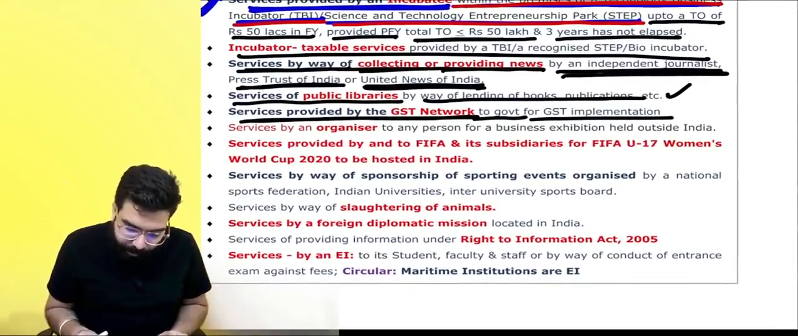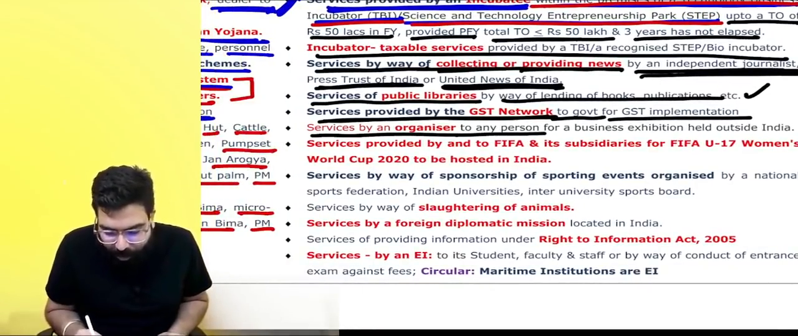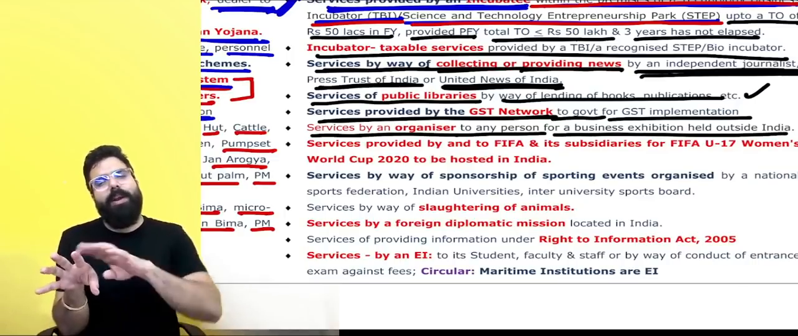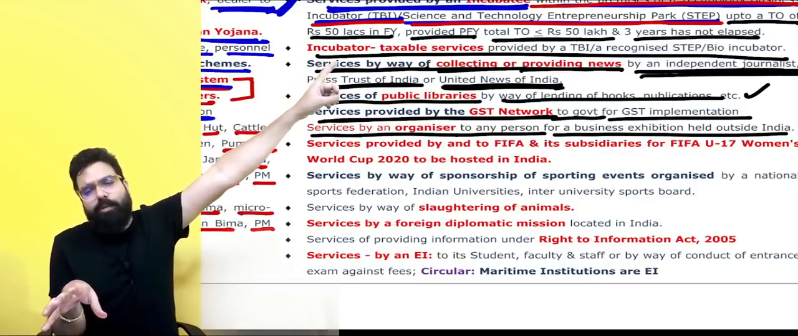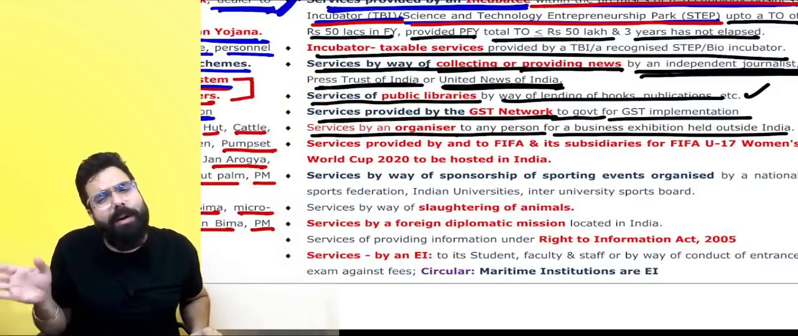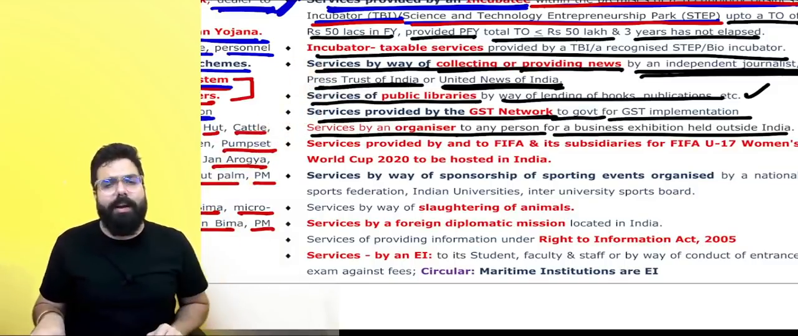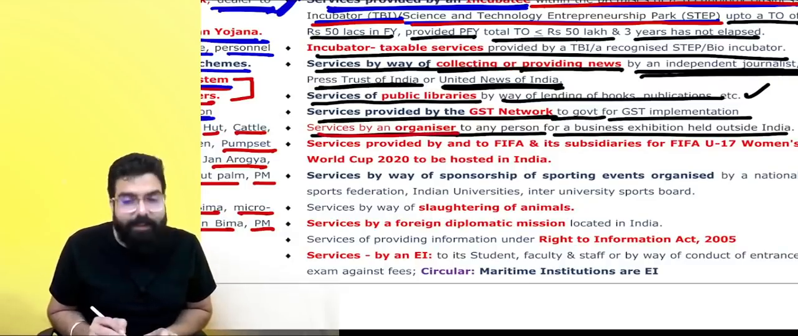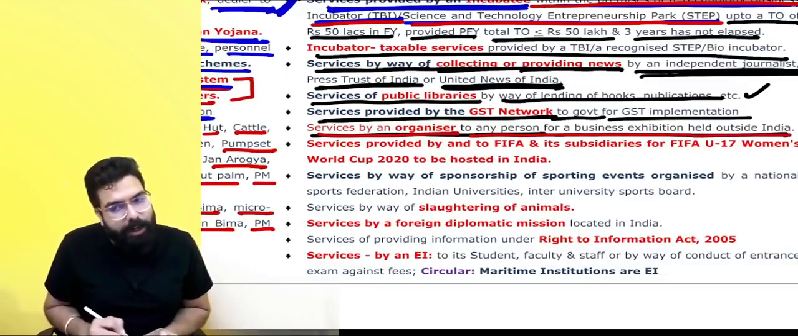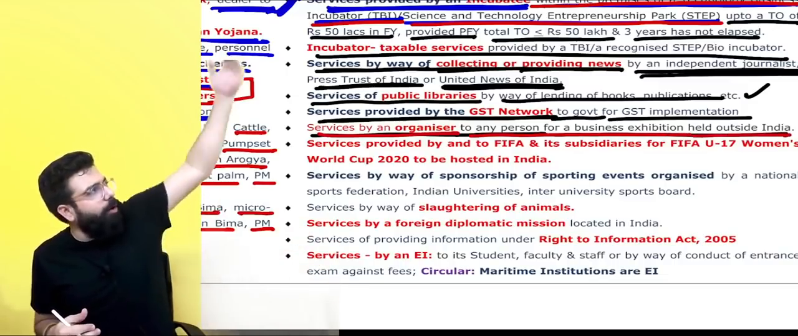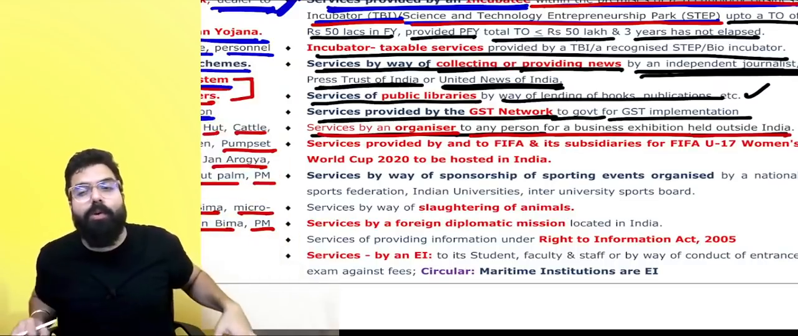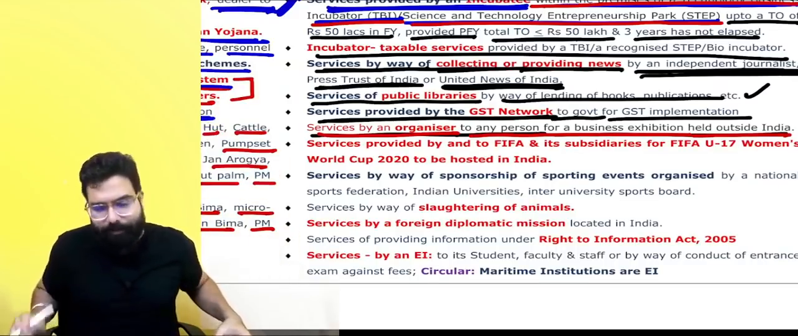Next, services by an organizer of any person for a business exhibition outside India. So if a person organizes an exhibition outside India, and he tells me, Ramesh sir, do you want to put a stall outside India in my business exhibition, and he gives me the service and charges me an amount, he will not charge any GST.